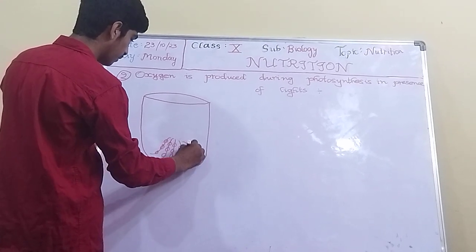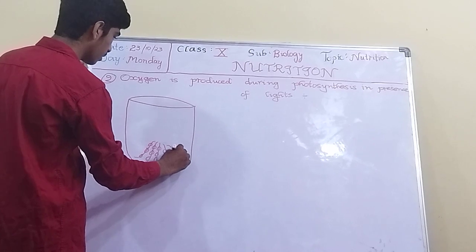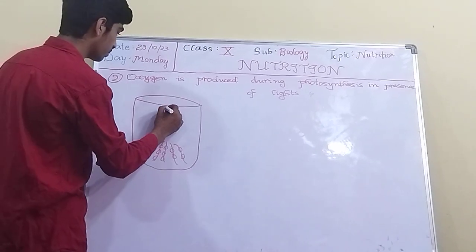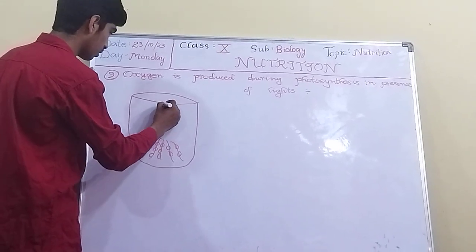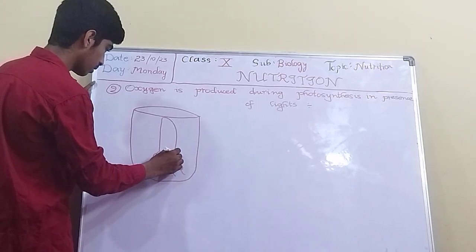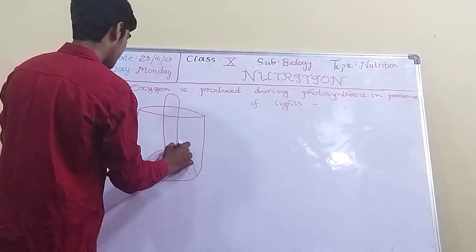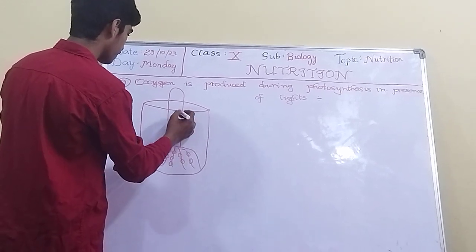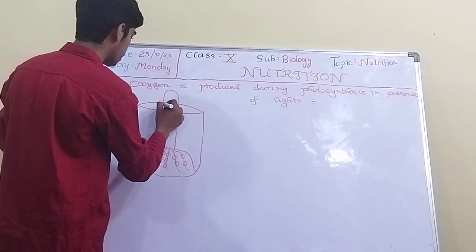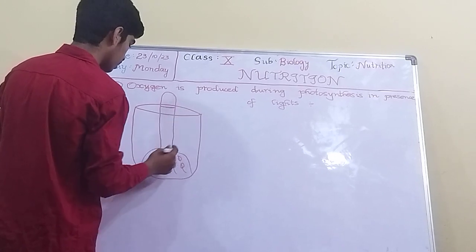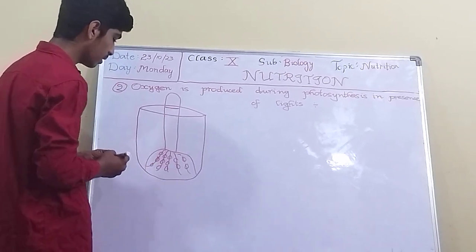Not inside the beaker, we have to take a test tube. Here we have to take a test tube, and here the oxygen will get produced. Hydrilla plant, this is a test tube.